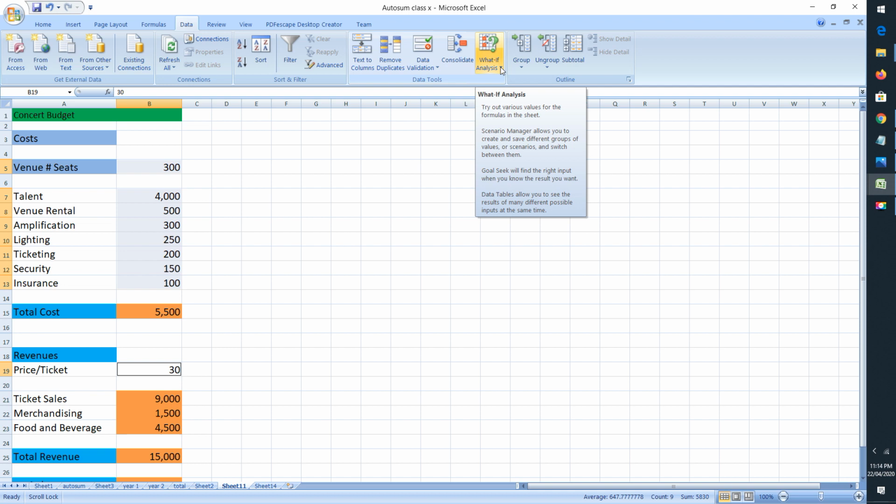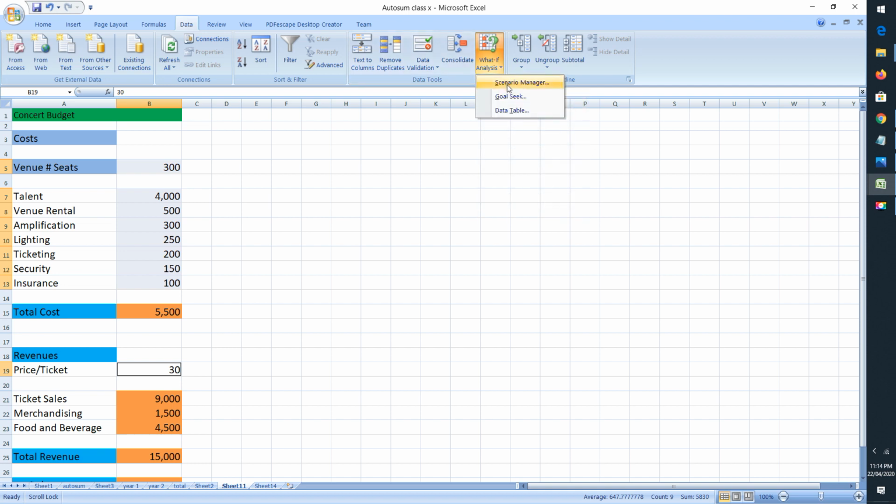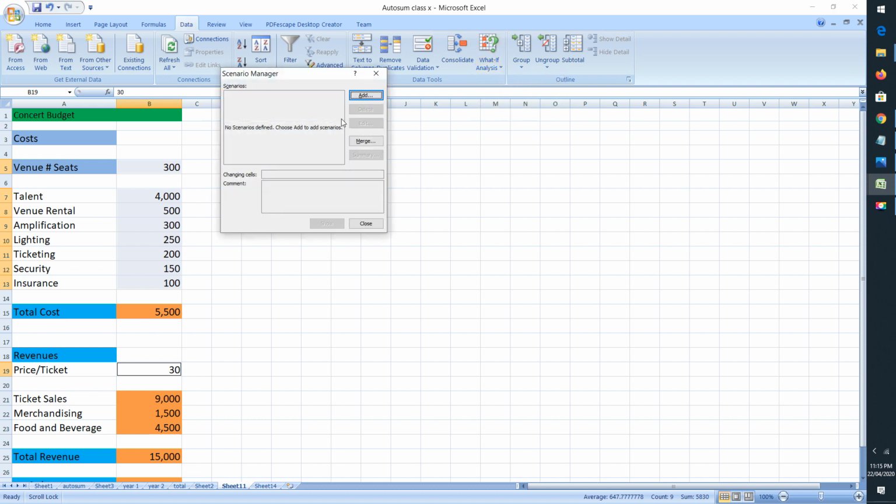Now click on the drop down. Here you will see there is an option, scenario manager. So click on scenario manager. You will see a dialog box like this, scenario manager. Here we will make some scenarios, and let's come to add.